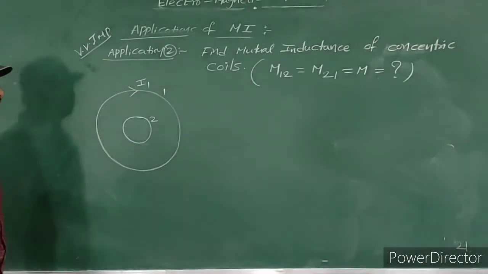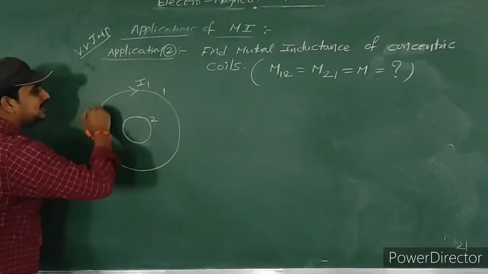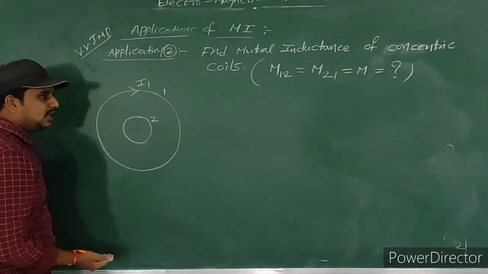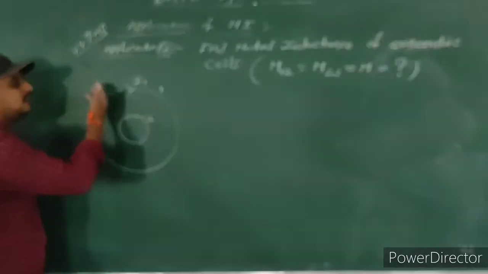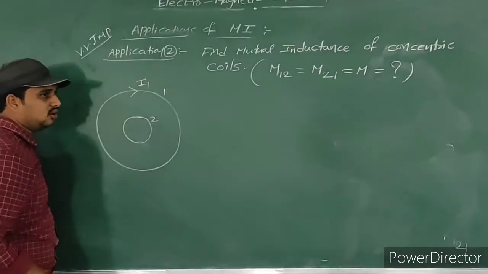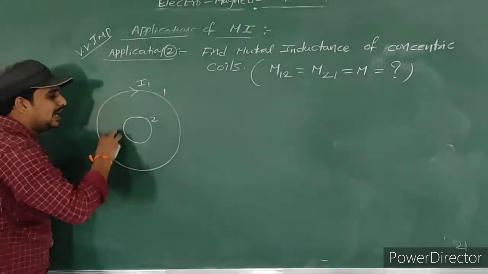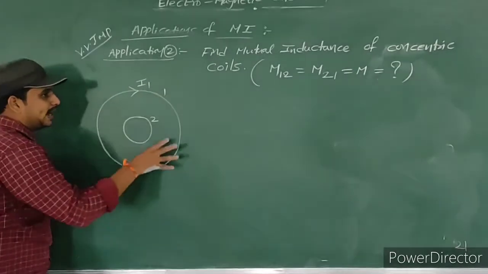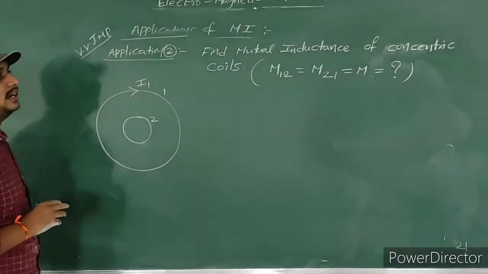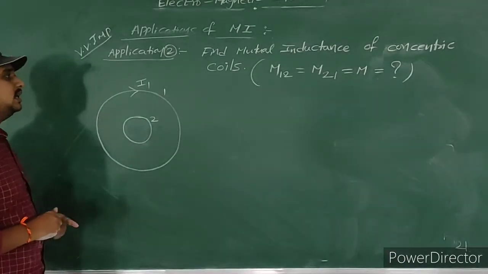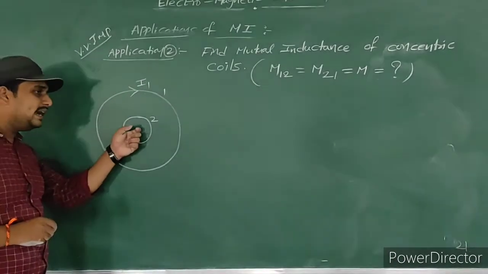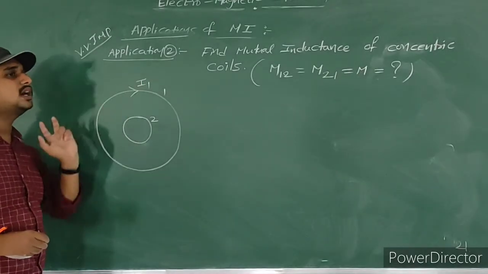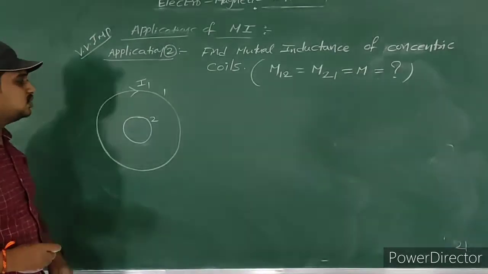So observe carefully. If current is passing through the primary coil, then definitely some magnetic field is produced by this primary coil. Those magnetic field lines are passing through this secondary coil also. That means the magnetic field inside the secondary coil and inside the primary coil are the same. So now observe carefully.